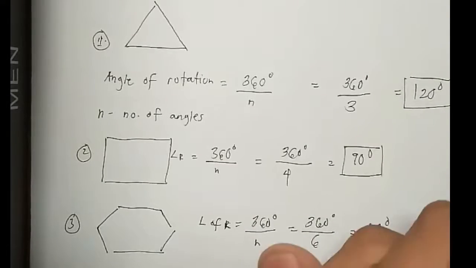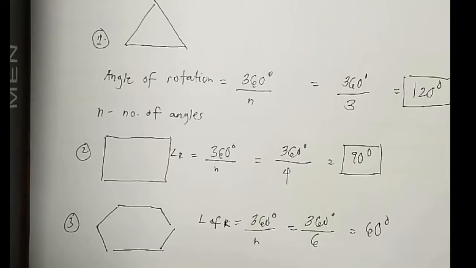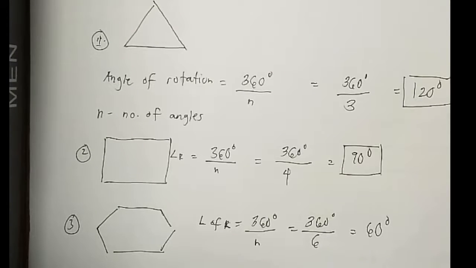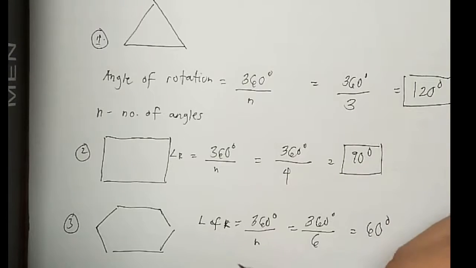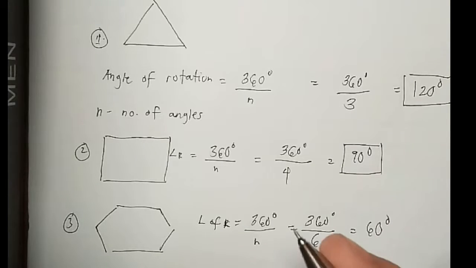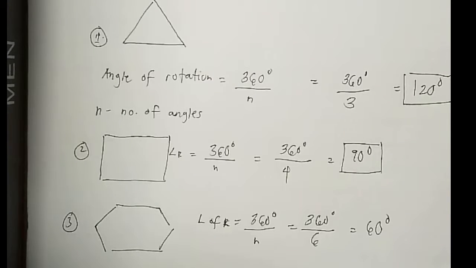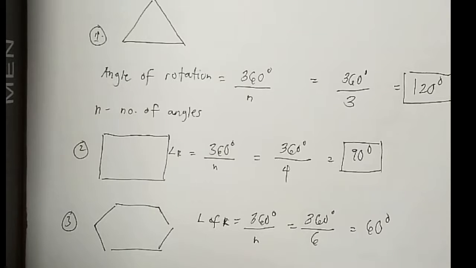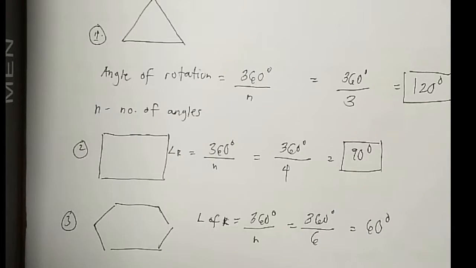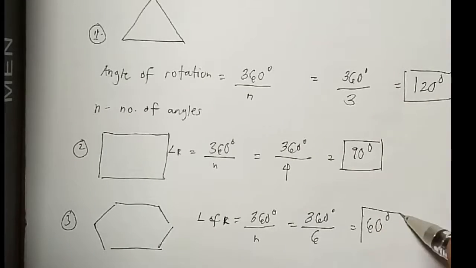For the third example, we have a hexagon. By using the formula 360 over n, since a hexagon has 6 angles, we get 60 degrees.